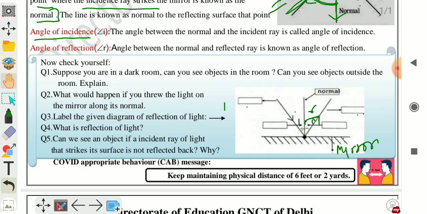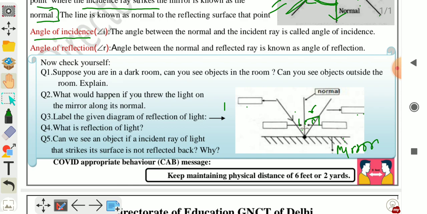So you can write, reflection is the phenomenon of bouncing back of the rays of light when they fall on an object.